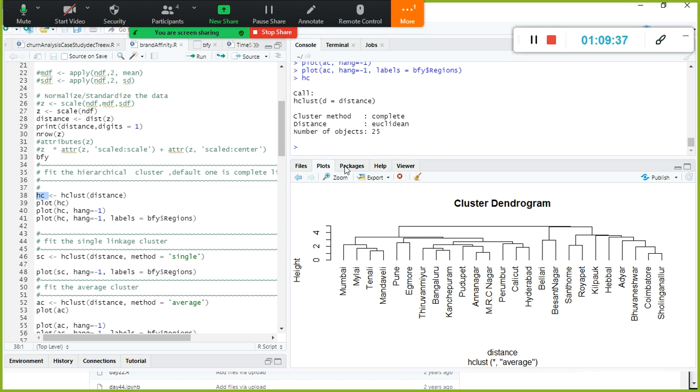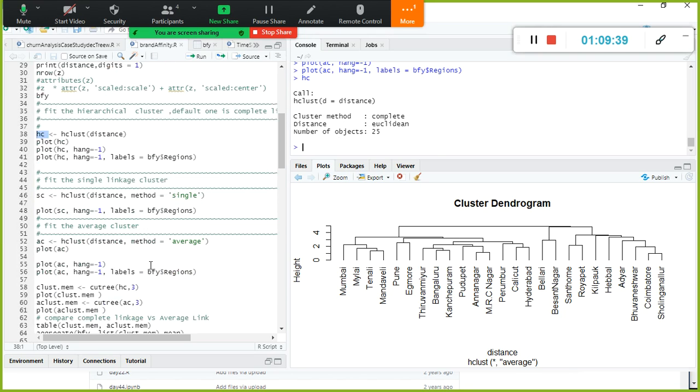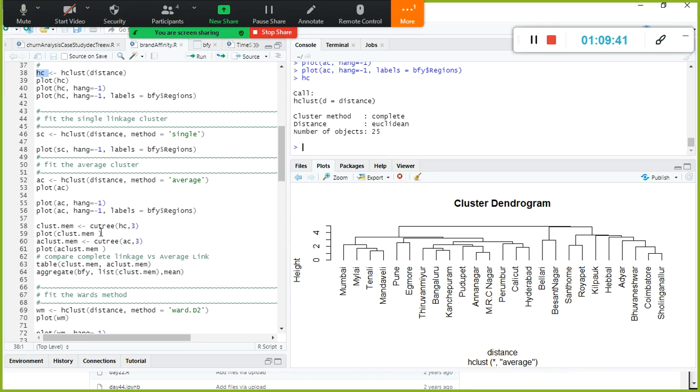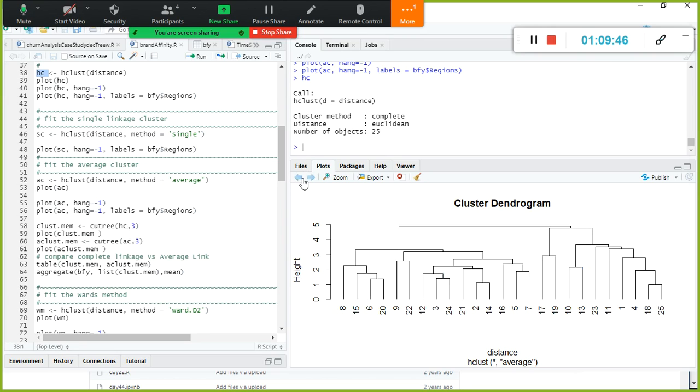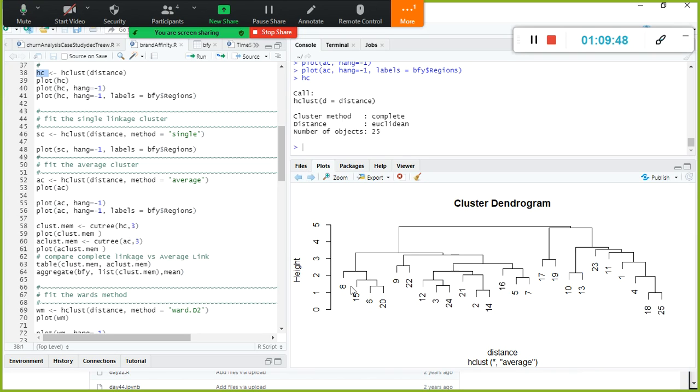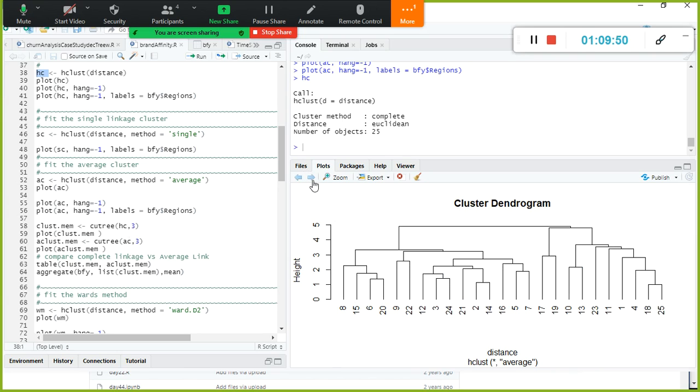Number of records are 25. So I tried all the types of hierarchical clustering, and I'm going to cut the tree. If you click this one, it will take you back to the previous. This is your hierarchical cluster, complete linkage. So what I'm going to do is cut the tree into 3, 1, 2 and 3, and compare. I'm going to use something called table. Table will give you the frequency distribution.